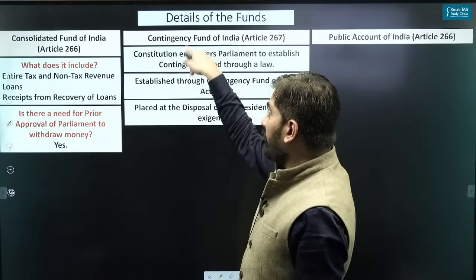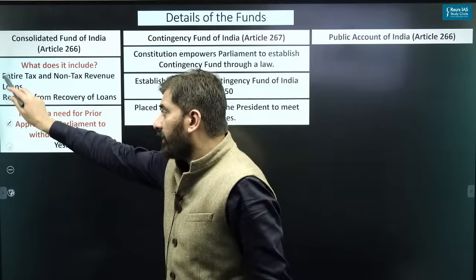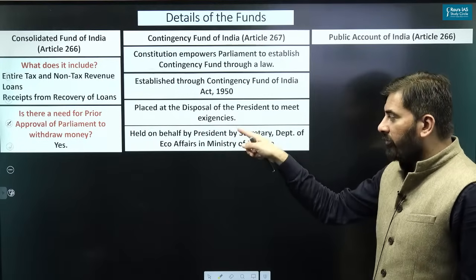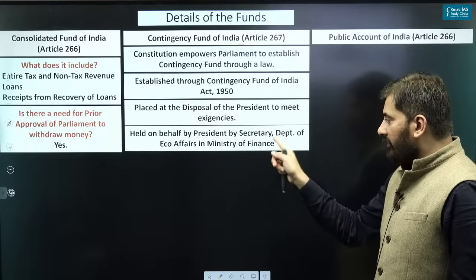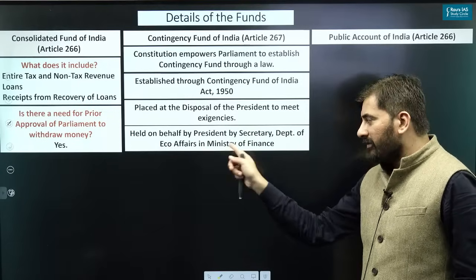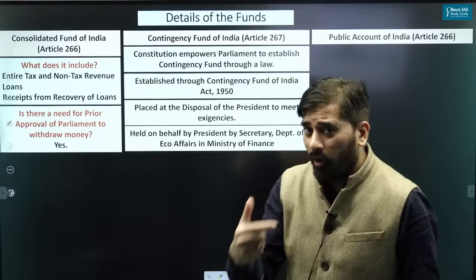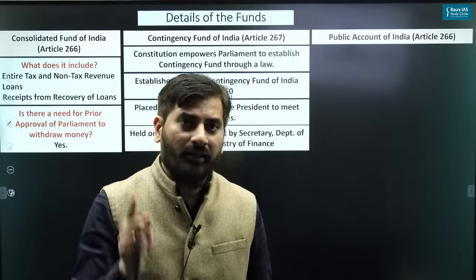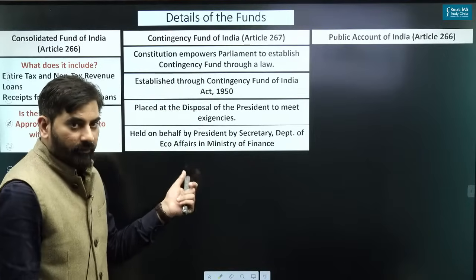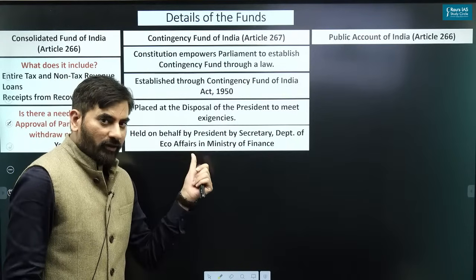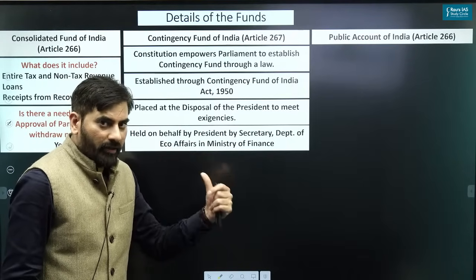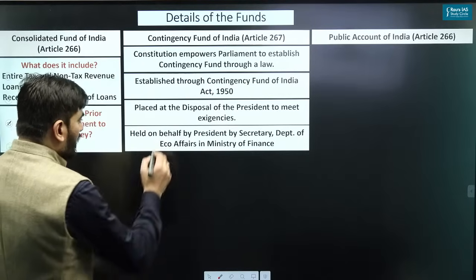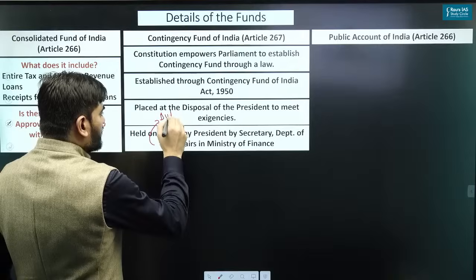So during that time, the money will be withdrawn from the Contingency Fund of India, and you can see it is held on behalf of the President by the Secretary, Department of Economic Affairs in the Ministry of Finance, which means it is operated not by the President directly, but by the Secretary, Department of Economic Affairs. And if you know the Department of Economic Affairs, it's actually the department which has been entrusted with the responsibility of making the union budget.